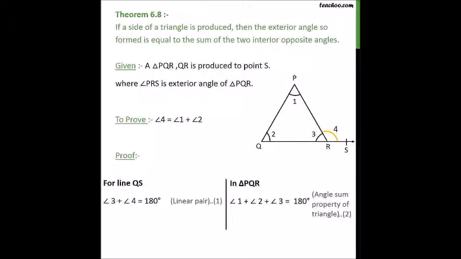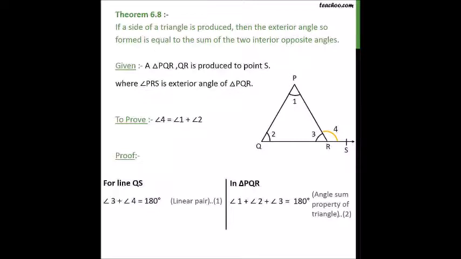Theorem 6.8. If a side of a triangle is produced, then the exterior angle so formed is equal to the sum of the two interior angles. So this is the exterior angle property. Theorem 6.8. If a side of a triangle is produced, then the exterior angle so formed is equal to the sum of the two interior opposite angles, as we have already established.